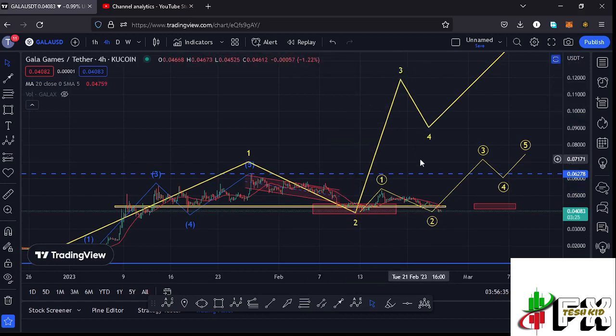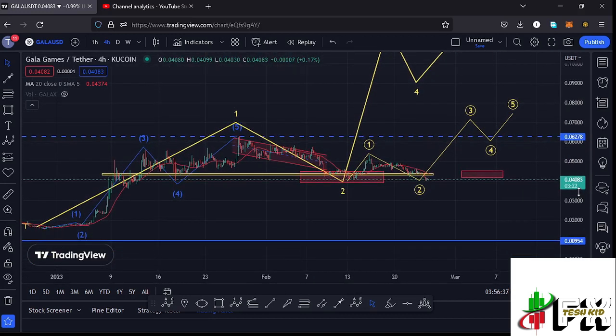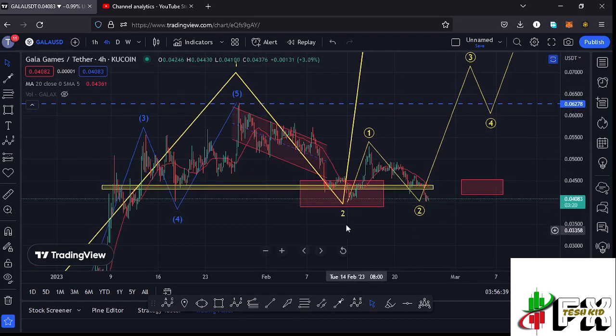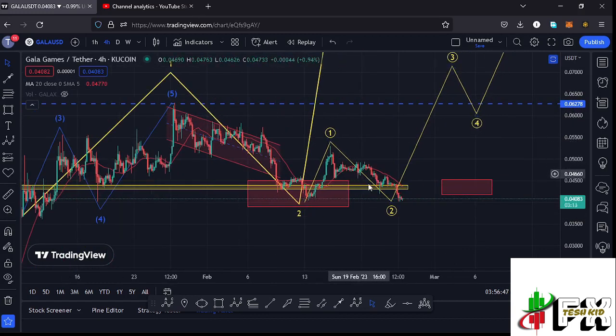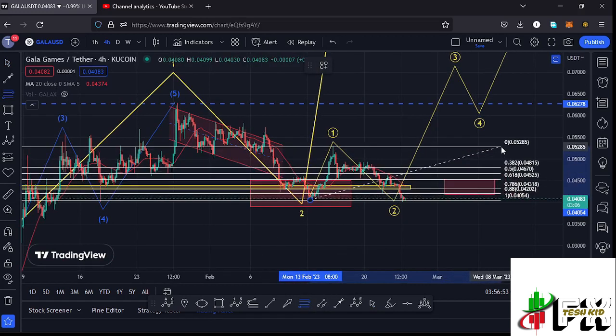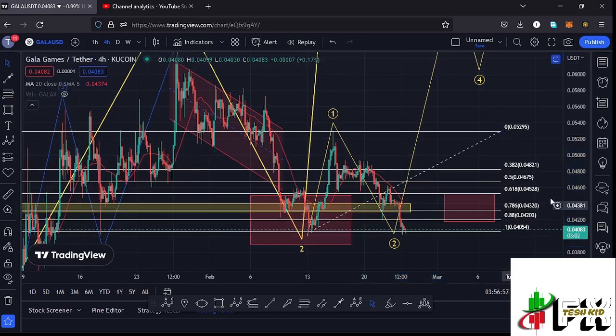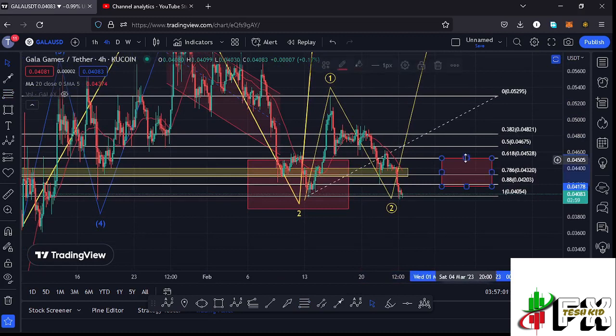Getting a little bit into details, we had started such a scenario over here where I was terming that as the first wave to the upside, giving us a peak at around the $0.05316 mark. Then I was expecting a retracement over here in the formation of this wave 2, and using the Fibonaccis, connecting them from the low of the first wave to the high of that wave 1, that gave me a minimum retracement area in the formation of that wave 2 between the fib level 0.5 and the fib level 0.78. You can see we fully maximized that target area.